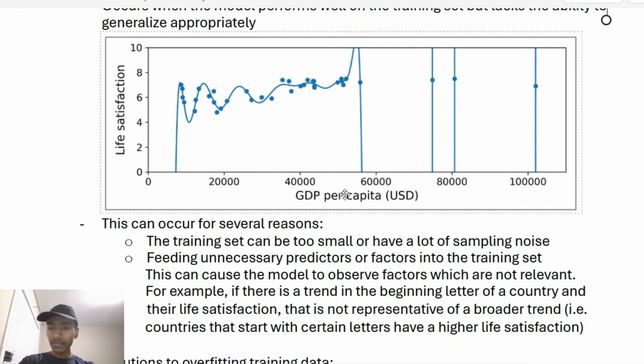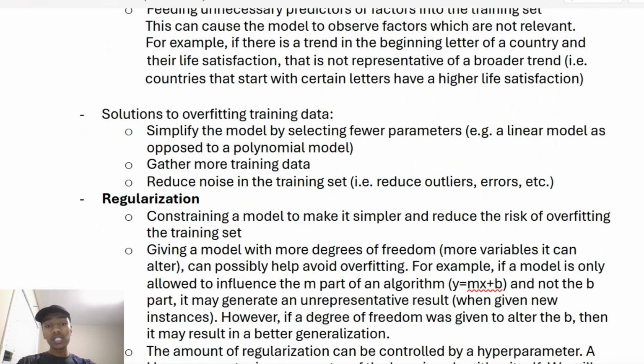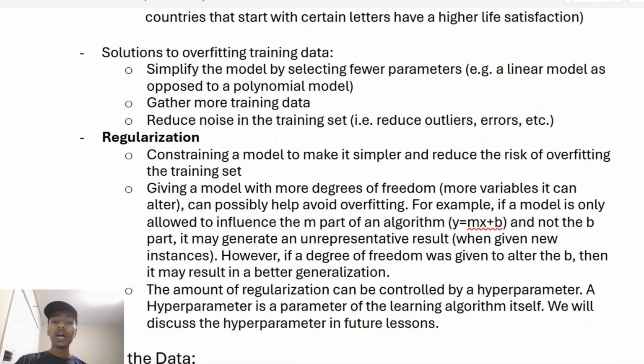Okay, so that's an interesting scenario to look at. What are some solutions to overfitting training data? Well, one of them is to simplify the model by selecting fewer parameters. This is actually very important. If you're giving too many degrees of freedom, too much information to the model, then it might notice a trend where a trend shouldn't really exist, and that might result in it generalizing in a bad direction. Going back to that idea of the starting letter of each country, that's not good. Gathering more training data is another way.